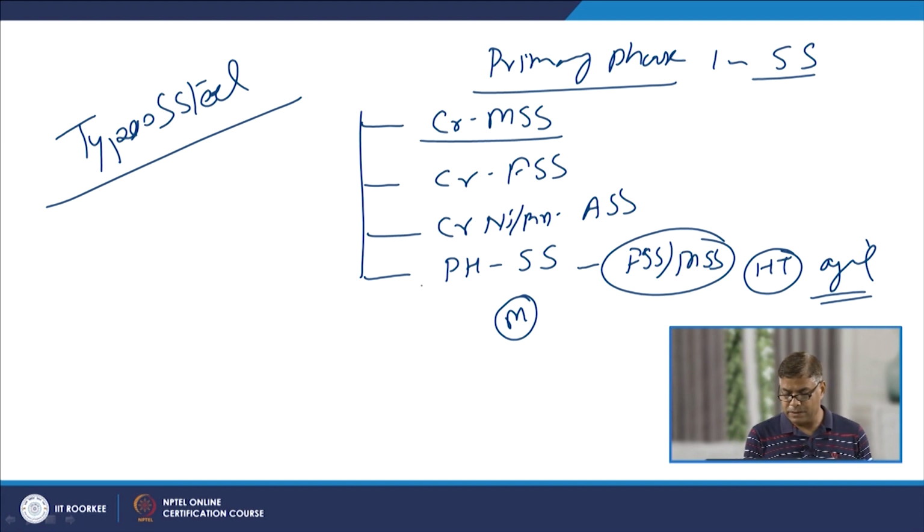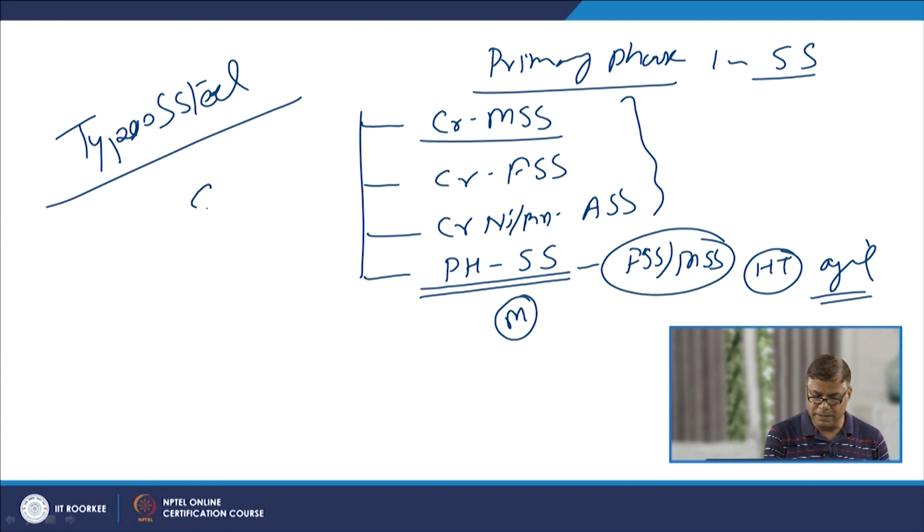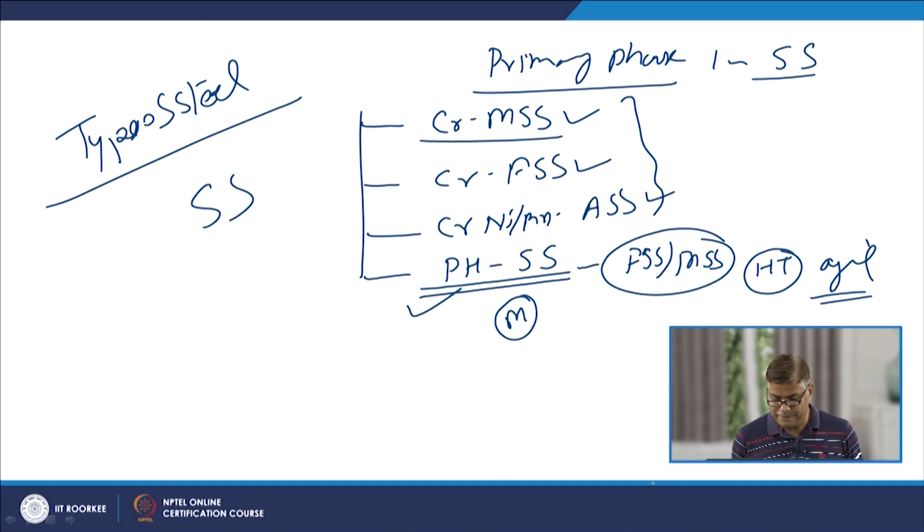So, strengthening comes from the precipitate formation or the martensite formation. So there are four common types of stainless steels: martensitic stainless steel, ferritic stainless steel, austenitic stainless steel, and precipitation hardenable